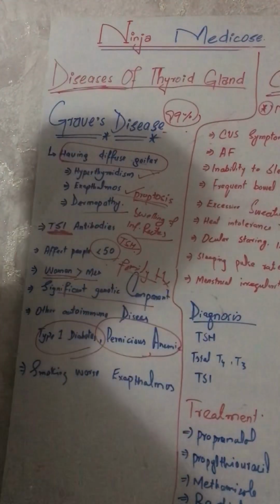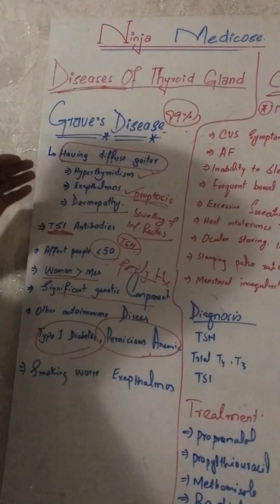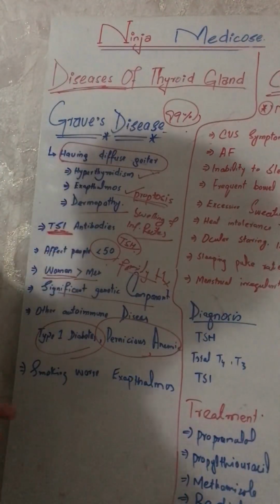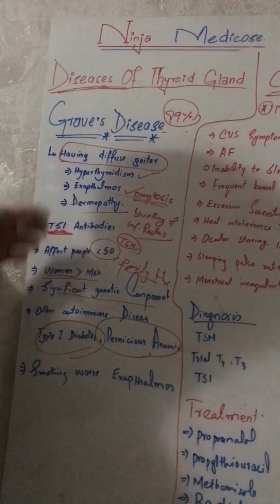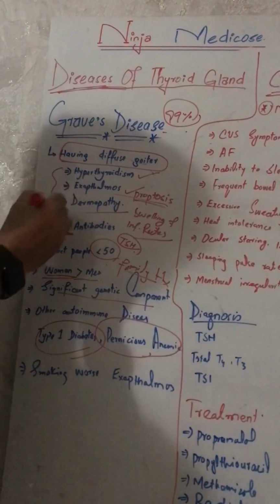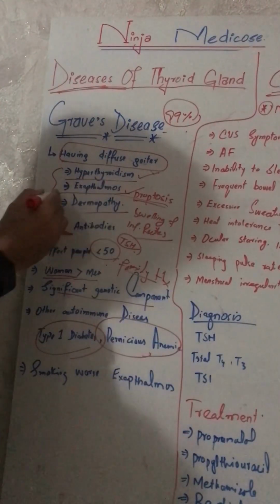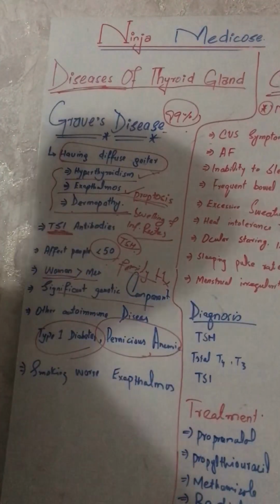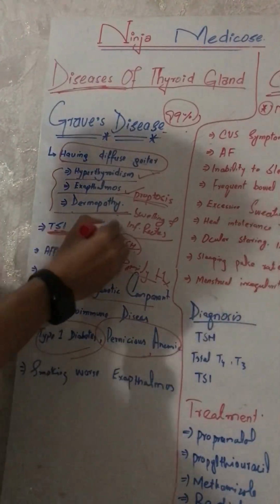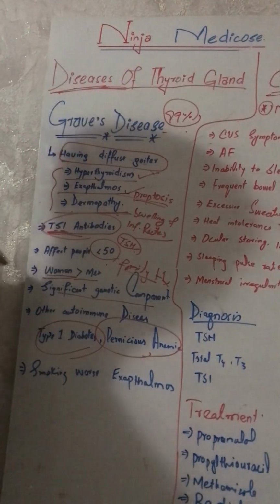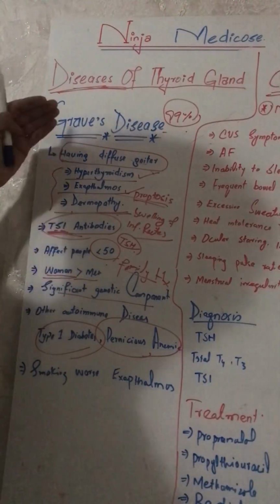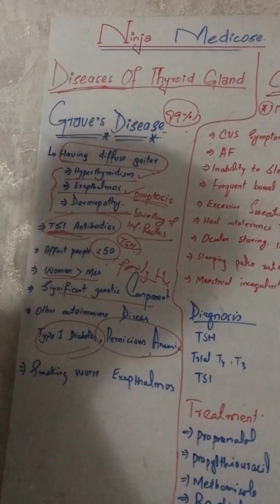So how do we differentiate Graves' disease? It is a syndrome of hyperthyroidism, exophthalmos, dermopathy at the lower extremities, as well as thyroid-stimulating immunoglobulin secretion. All these indicate Graves' disease in a patient.